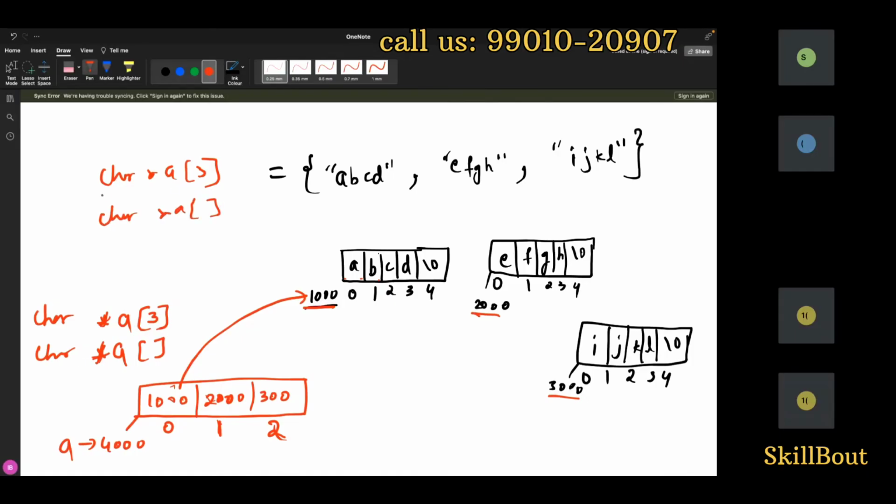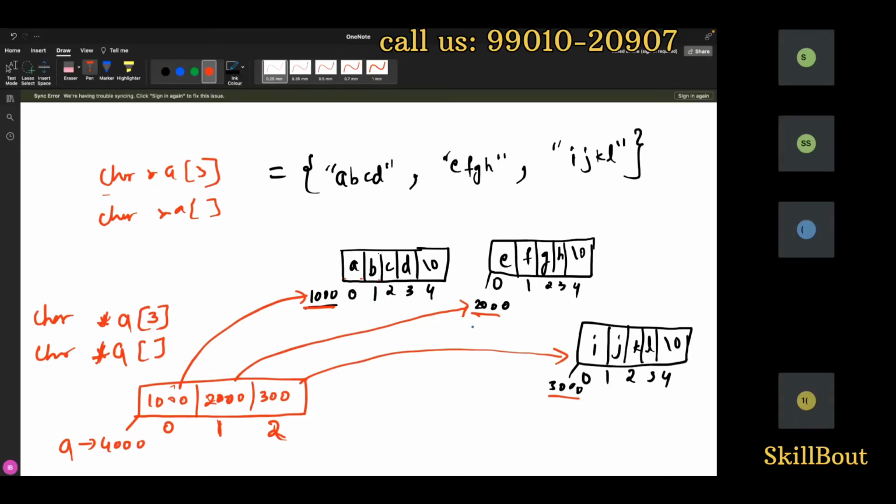And this concept is called a two-dimensional array, array of pointers. You remember that array of pointers concept? Right? Now this 2000 is pointing to here, and this 3000 is pointing to here. I hope there is no confusion, guys.